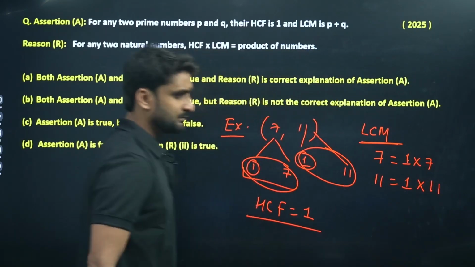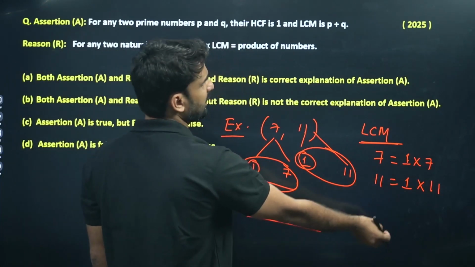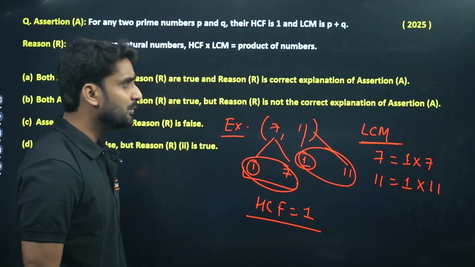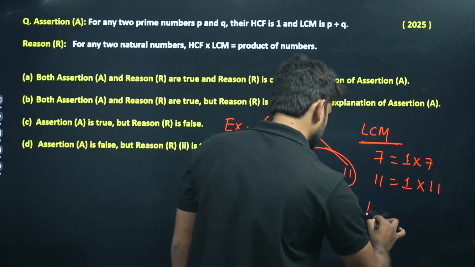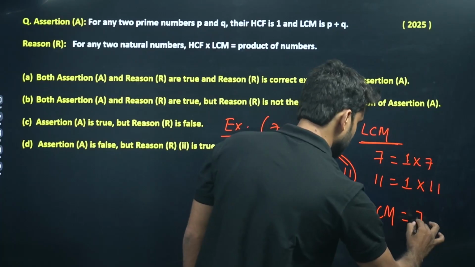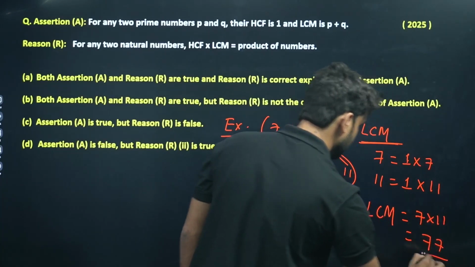So what will be the LCM? The LCM will be 7 into 11, which is 77.